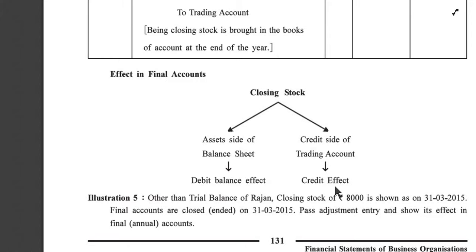If closing stock is given in the trial balance, then there is only one entry, and it is balance sheet asset side. But if closing stock is given in the adjustment, then there are two entries, because we know that in adjustment there are always two entries. First entry, balance sheet asset side, and trading account credit side.